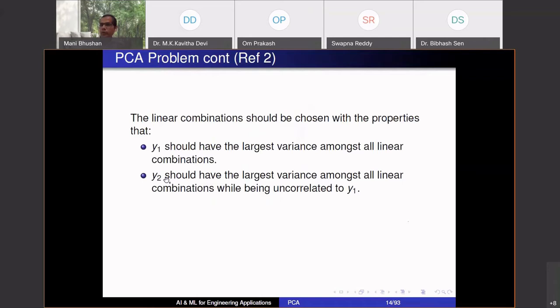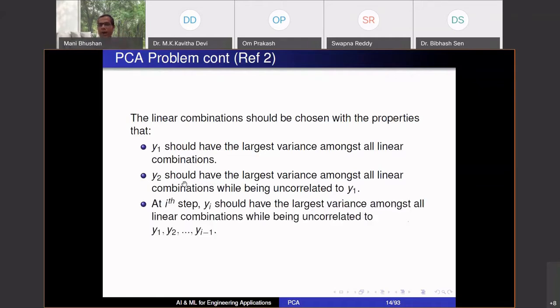Now you go to Y2, the next combination, the next soft sensor. Y2 should have the largest variance amongst all linear combinations while being uncorrelated to Y1. If I plot Y1 and Y2, I should not be able to fit a straight line between them. I will talk about correlation in a while. And I can do this. Y3 should have the next largest variance while being uncorrelated to Y1 and Y2.